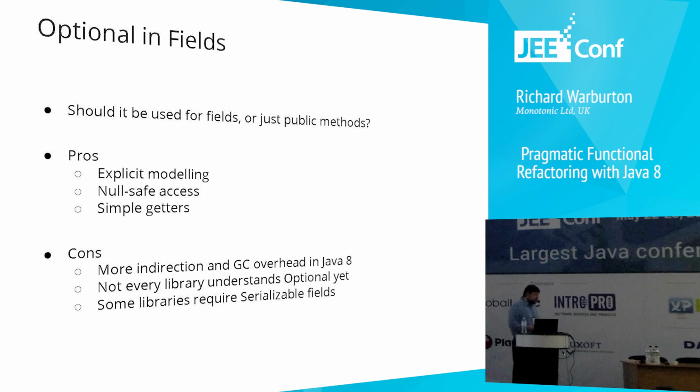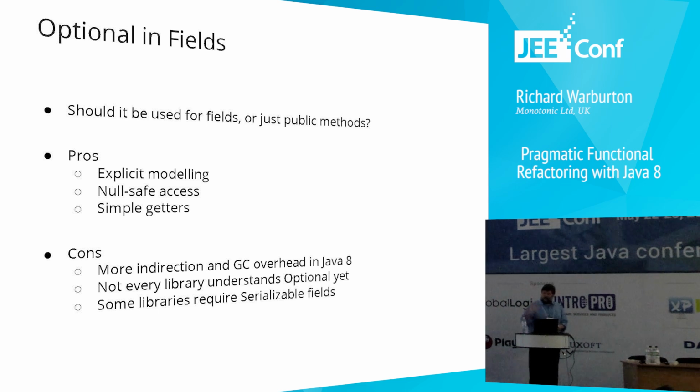Optional and fields. So this is one of those topics which is surprisingly controversial, often discussed. So I think most people are quite happy with the idea that you can have an optional returned from a method, from some operation that may or may not give you a value. But should it really be used for fields? It depends. So there are some pros on using optional for fields. If you've got that kind of getter and setter type modeling, you've got explicit modeling in the field as well as in the getter and setter. You've got null safe access to that field, and you can just return the optional as part of the getter.